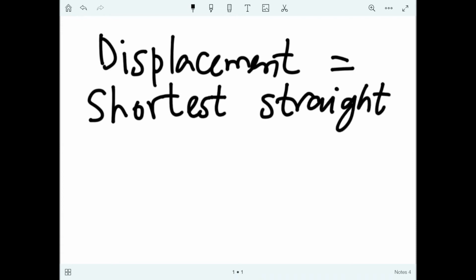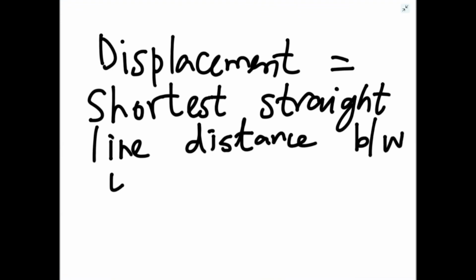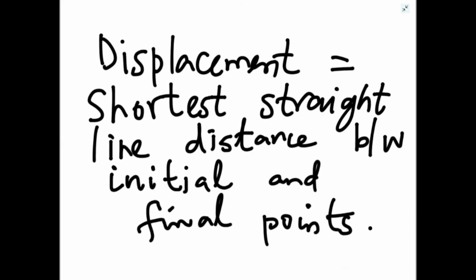Shortest straight line distance between initial and final points, means from where you have started your journey and where you have finished.